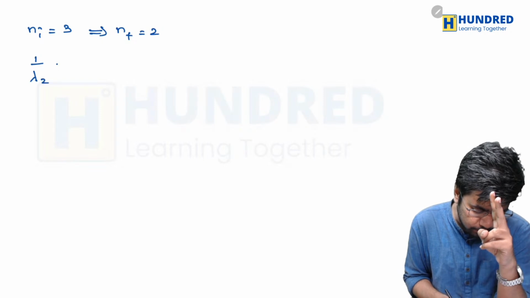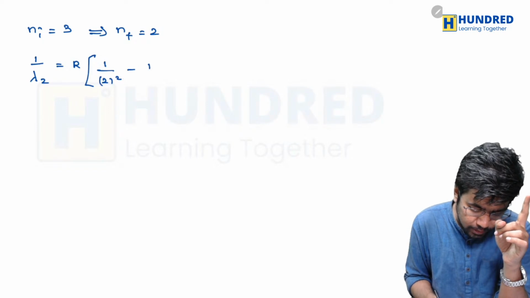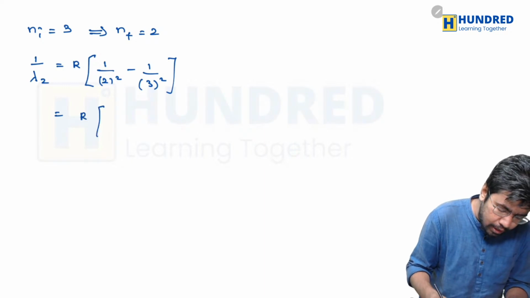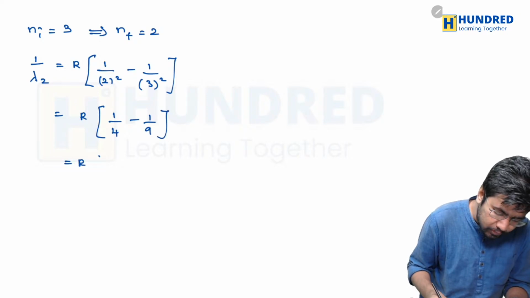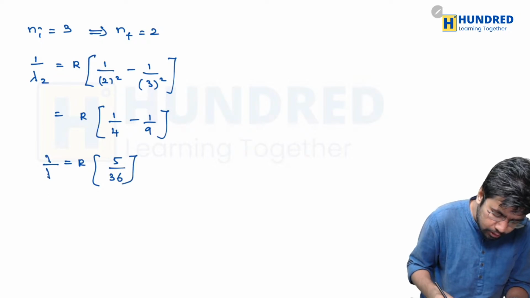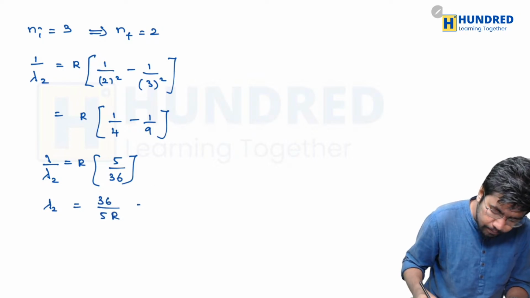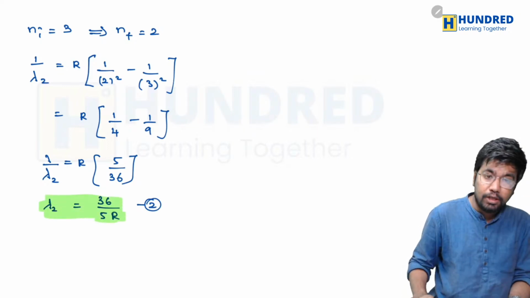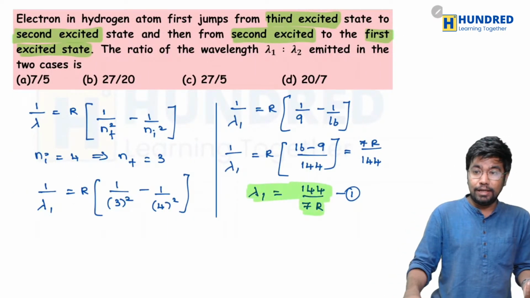So 1 divided by lambda 2 is equal to r into (1 divided by 2 square minus 1 divided by 3 square), finally it was at 2 and initially at 3. So now we calculated, that's it. r into (1 divided by 4 minus 1 divided by 9) is 5r divided by 36. Then the value of lambda 2 will be 36 divided by 5r, and this is equation 2. Now all we have to do is divide equation 1 by equation 2, lambda 1 divided by lambda 2, and we'll get the answer finally.